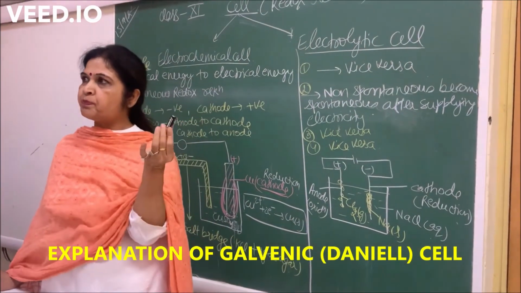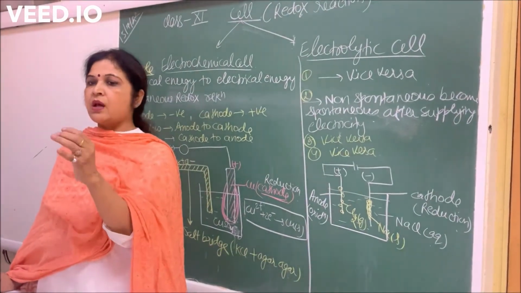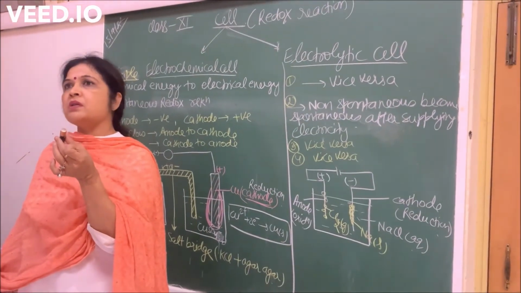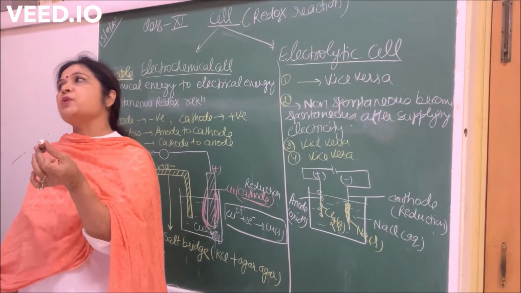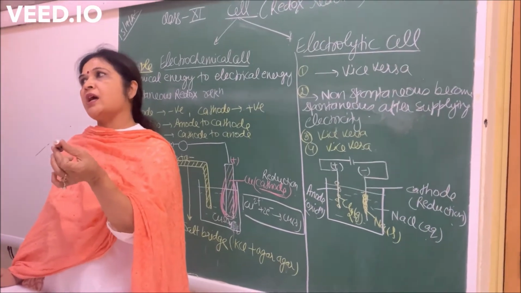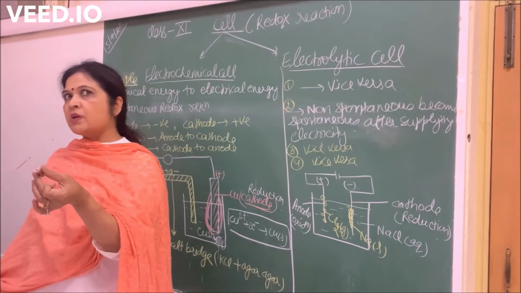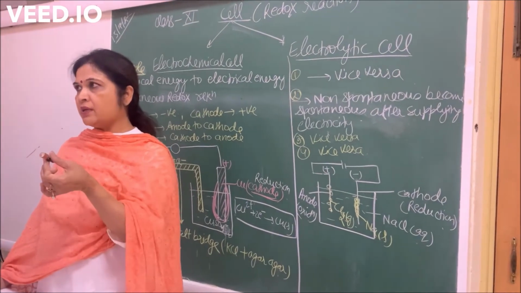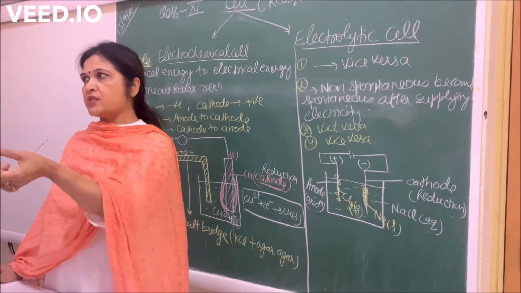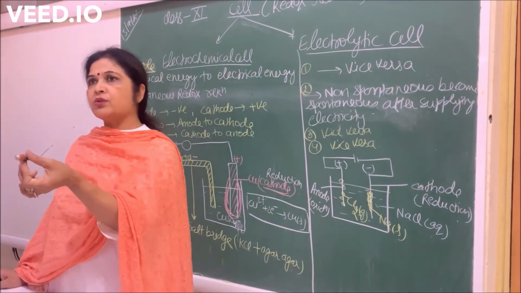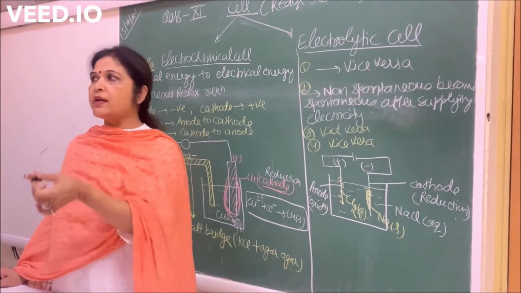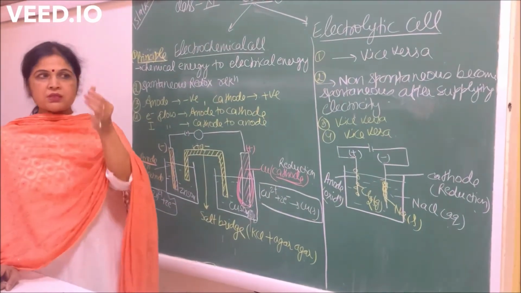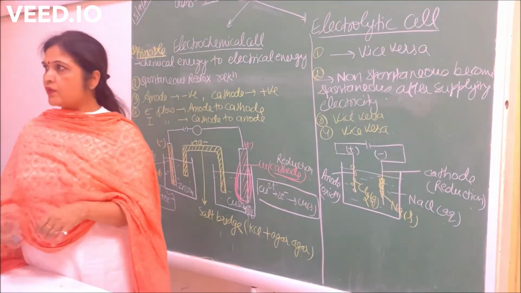This battery is which type of cell? Electrochemical cell. Why is this battery an electrochemical cell? Because the chemical reaction occurs spontaneously. First the reaction occurs and then electricity is produced. Otherwise, what will happen? Your clock will not run. When you insert the battery in the remote, the reaction starts and then electricity is produced, and it is working, right? So this is an electrochemical cell example.